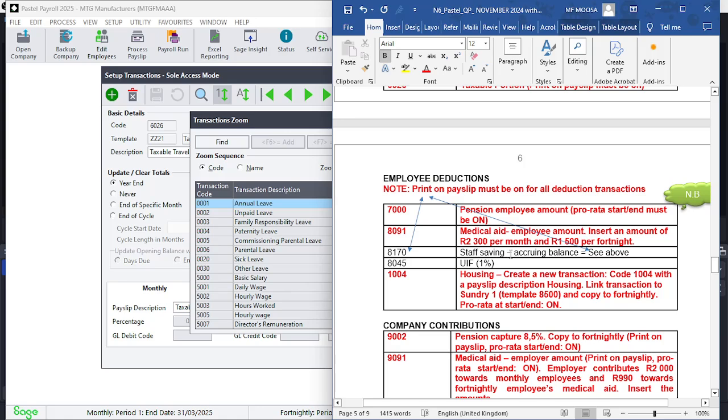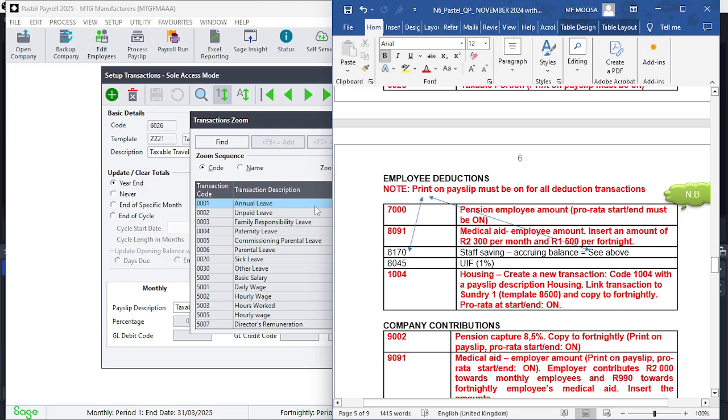They say it's staff saving accruing balance, but they don't mention print on payslip must be on. Even with pension fund, they don't mention that. Even with medical aid, they don't mention that. So you have to, even the housing allowance, although I noticed in the exam question paper, they don't ask you for anything related to housing allowance.